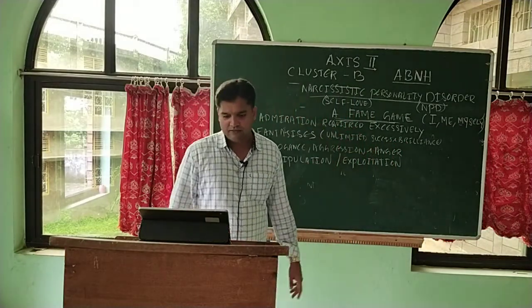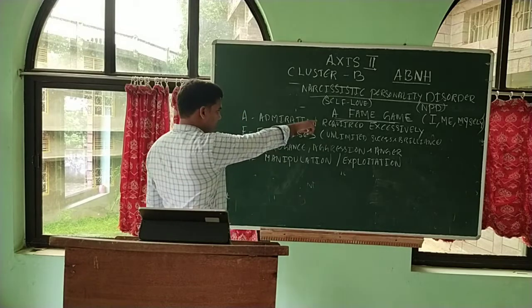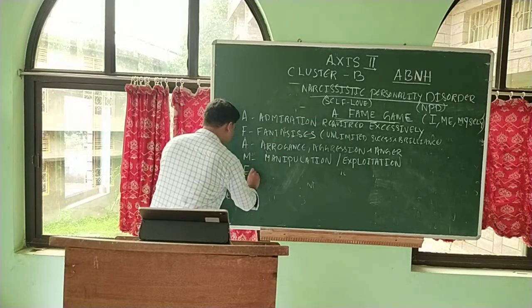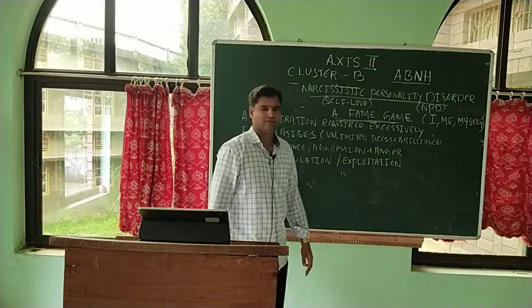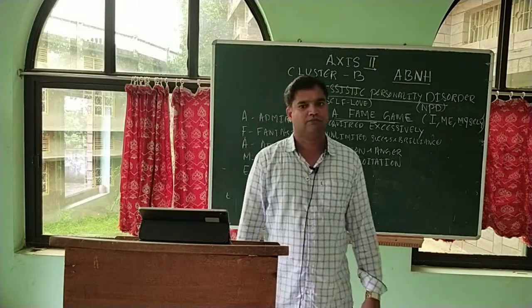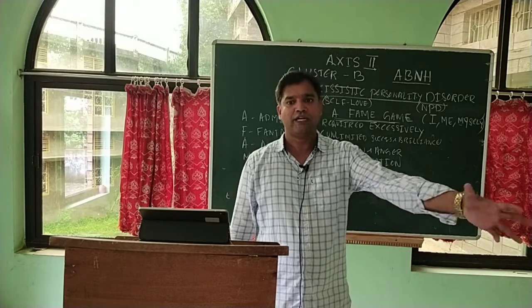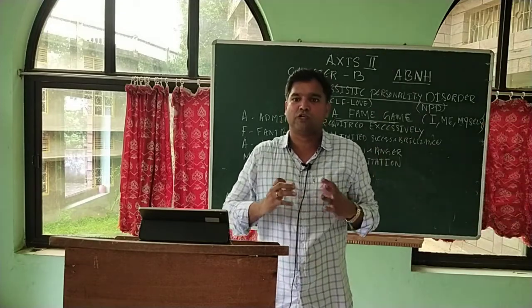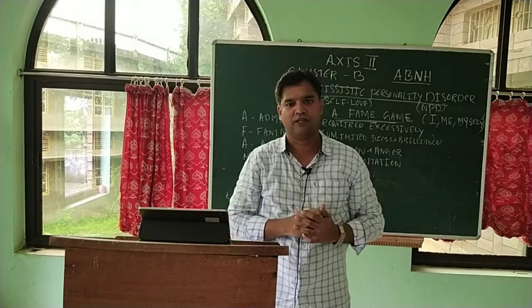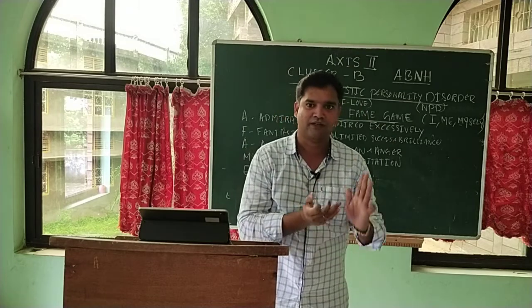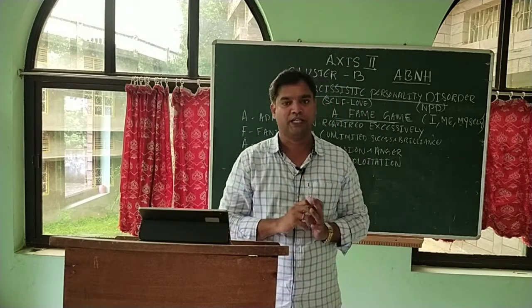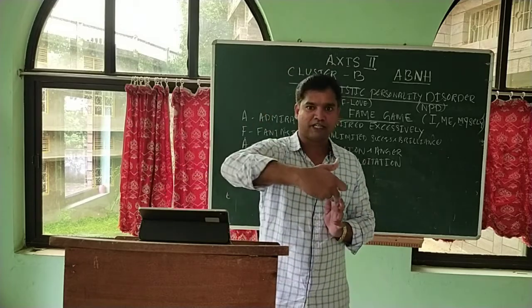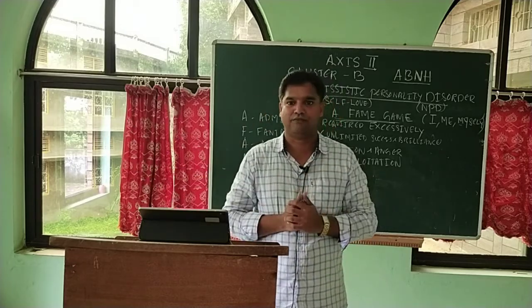And E stands for envy. Very envious people. Very jealous people. Because they don't like others to come up in life. They are the only ones who want to be at the center of attention, the only ones who want to receive admiration, appreciation and approval, name and fame. If anybody else comes in their way, they cannot digest that fact.